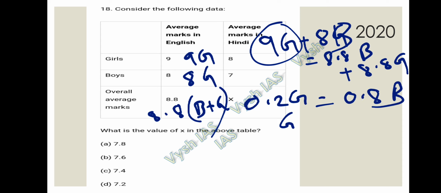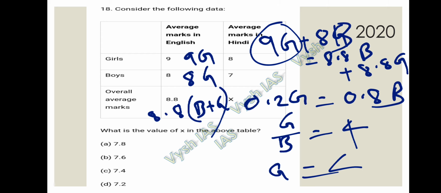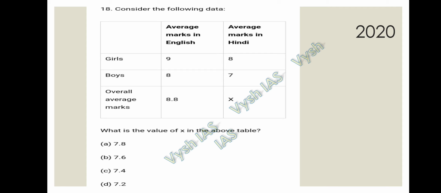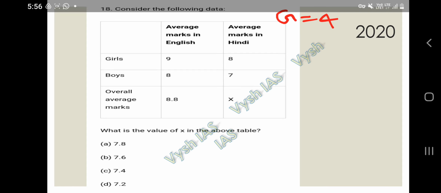So G by B becomes 4. Okay, we have got the equation G by B equals 4, or G is equal to 4B. Remember this. So the equation that we have got is G is equal to 4B.